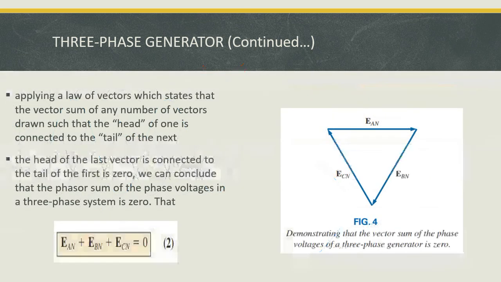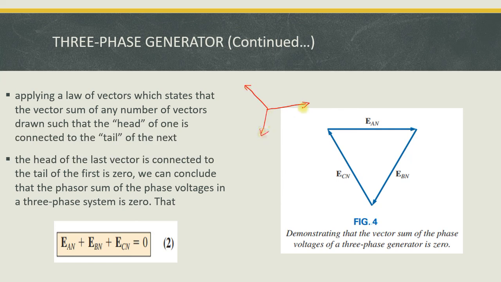Okay. So now consider, from the previous diagram, we apply the law of vector, which states that the vector sum of any number of vectors drawn such that the head of one is connected to the tail of the next and the head of the last vector is connected to the tail of the first is 0. So we conclude that the phasor sum of the phasor voltages in a three-phase system is 0. So it is a vector law.